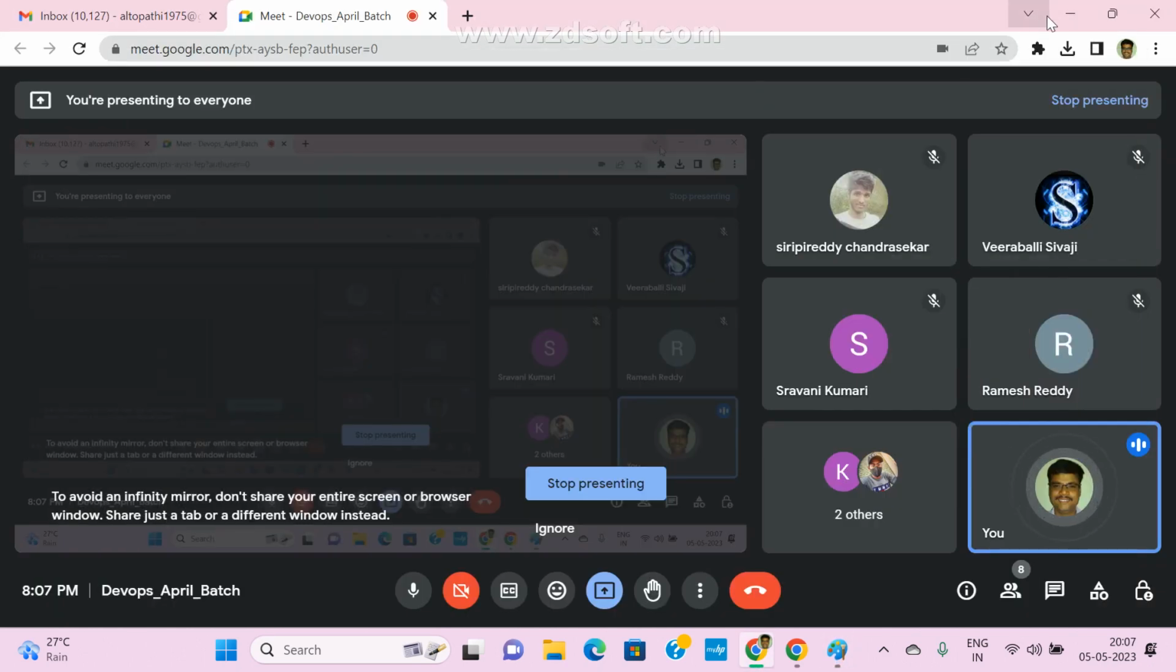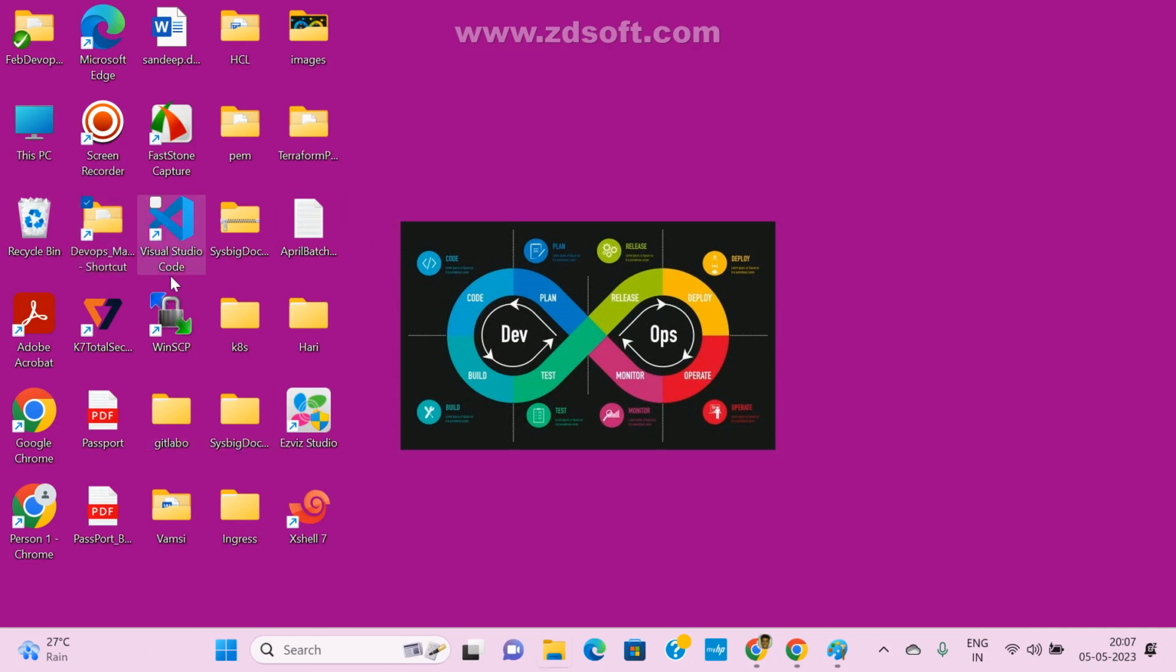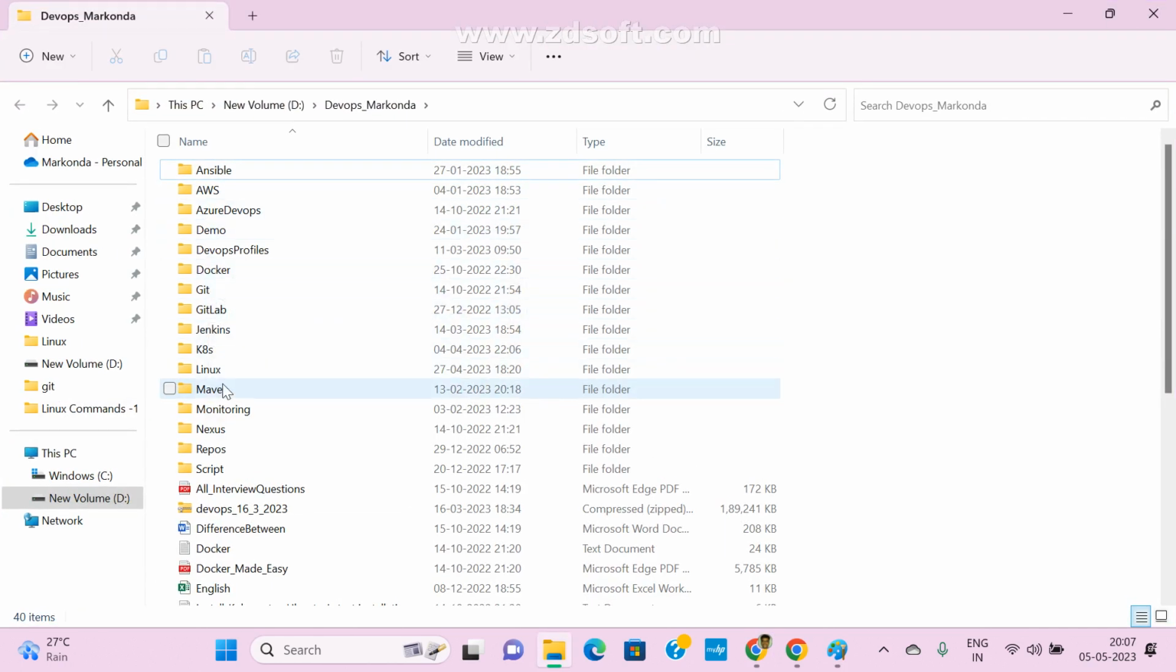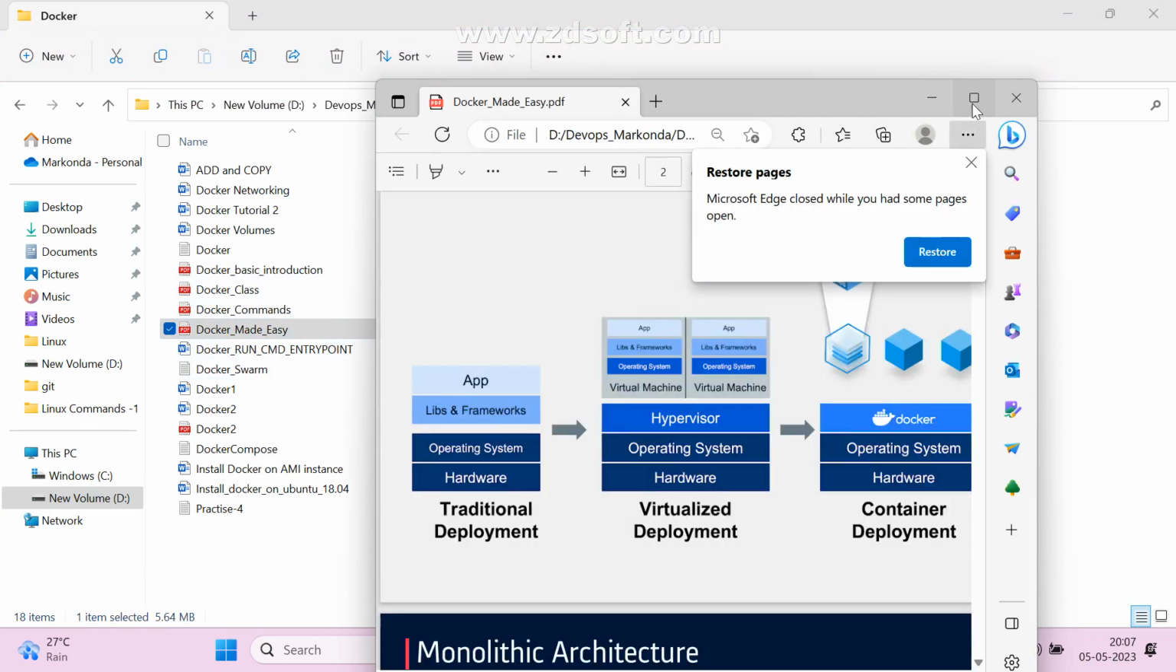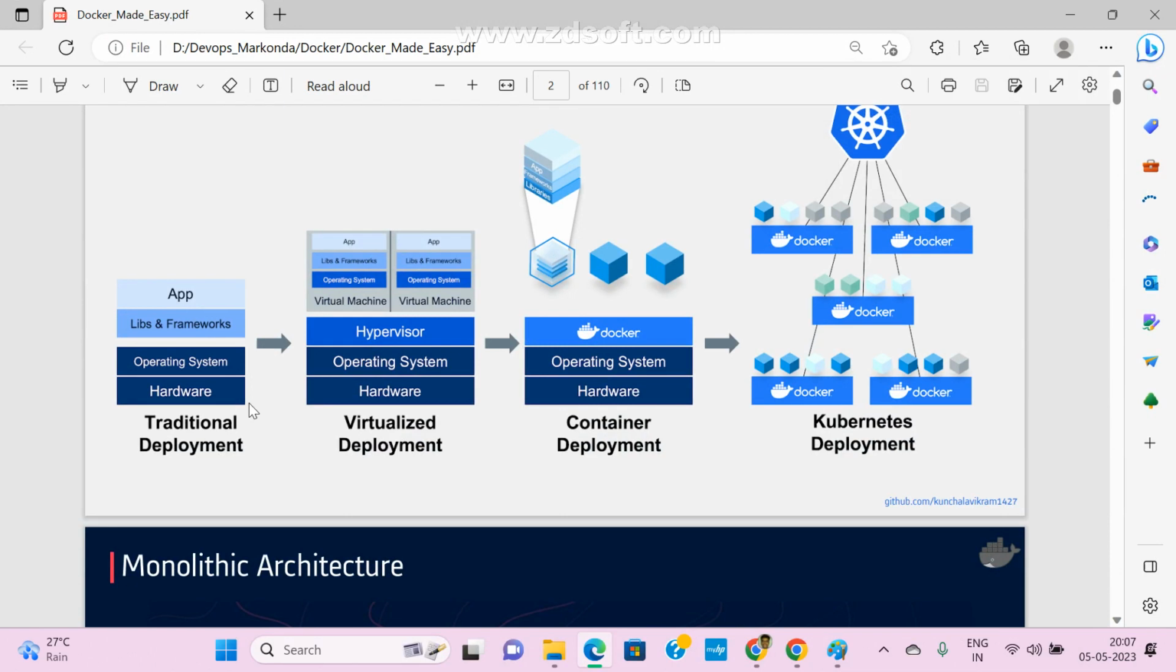Now let me see how Docker will work. So actually, if you go here, why do you go for Docker? Now just assume if you go back 10 years, these are the stages, guys. This is the traditional deployment. This is the virtualized deployment. Now we go for Docker. This is the container deployment. Now there is an advanced topic, Kubernetes deployment.